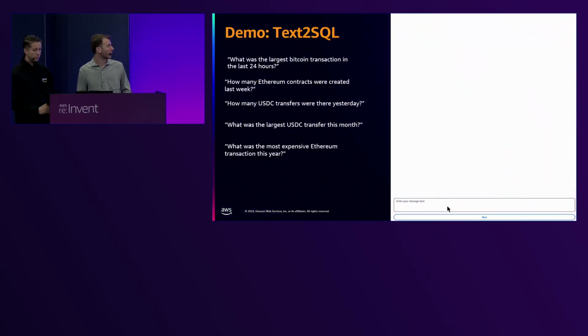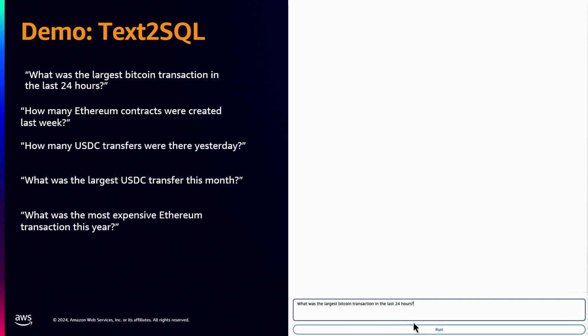We prepared a Bedrock agent that does text to SQL, and you can ask questions in plain English. The agent understands the user's intent, generates the SQL query, calls an associated Lambda function, executes the generated query on Amazon Athena, and then the response gets returned back to the agent. In the case of an error, the system automatically analyzes the error message and tries to formulate a new query, which is quite an effective way to improve the overall posture of the solution. But I'll let this play real quick, and we'll look at how this works.